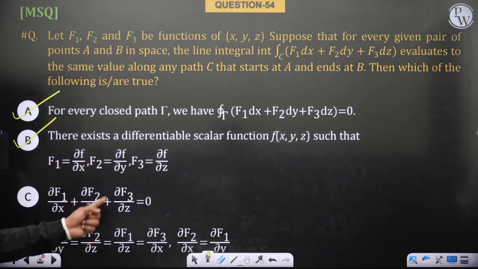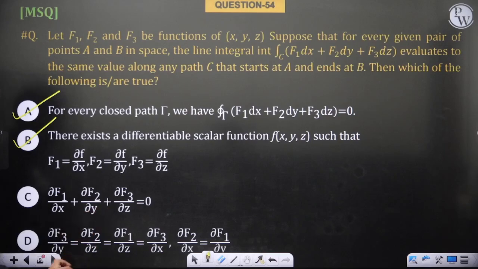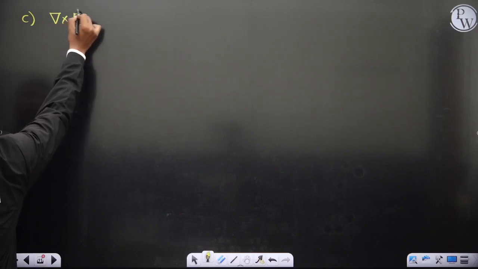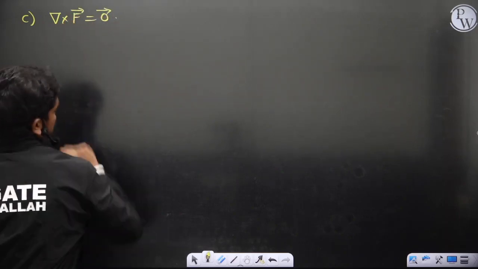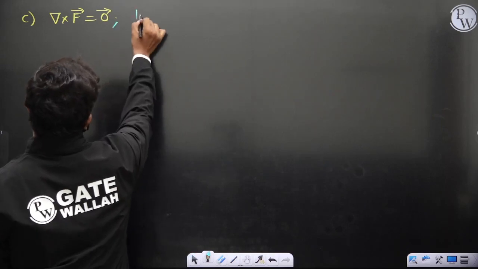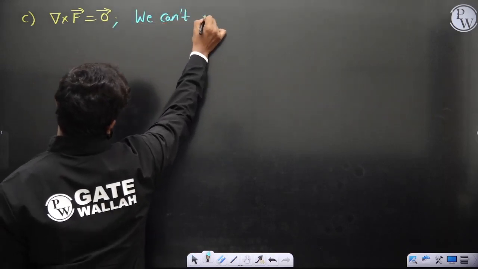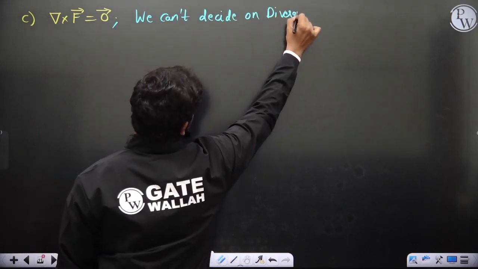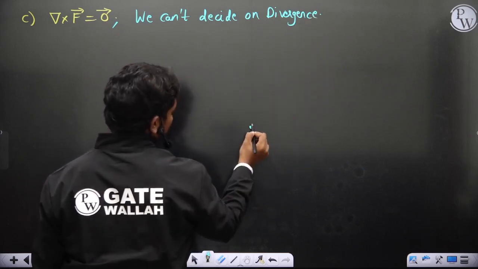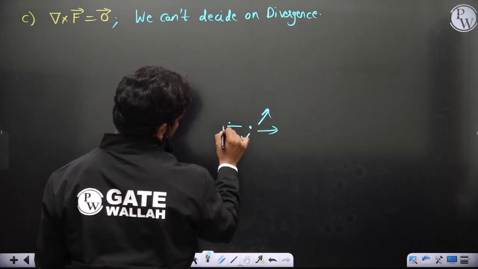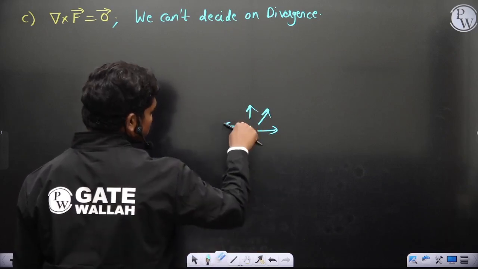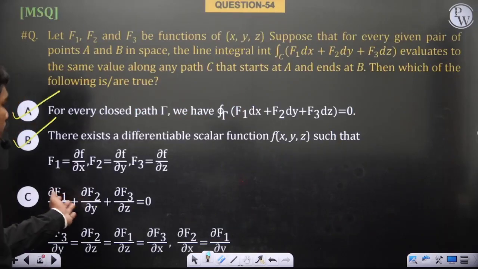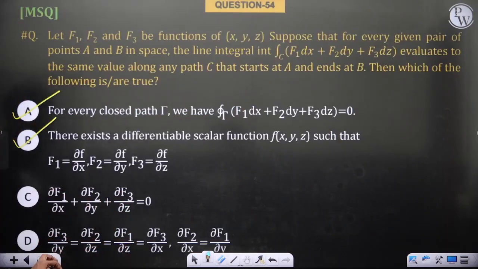Then divergence equal to 0 need not be true. Actually the curl is 0, but not necessarily the divergence. We can't decide on divergence, because we have fields which are irrotational but still have divergence. For example, with a charge, there could be charge movement but no rotation of this charge. Things like that are possible. So divergence equal to 0 is not implied; only curl of f is equal to 0.